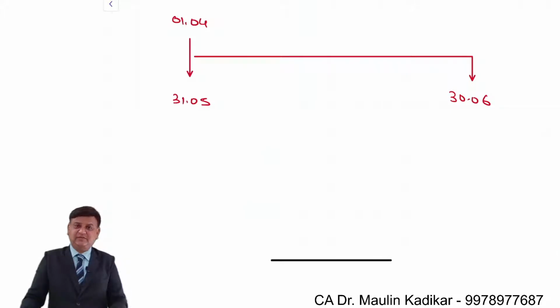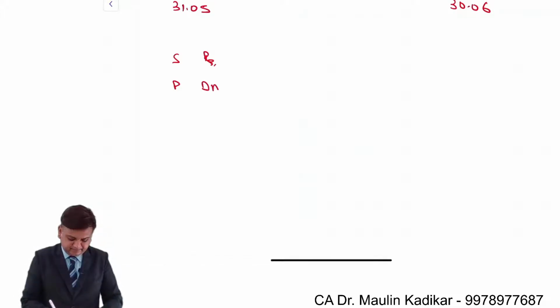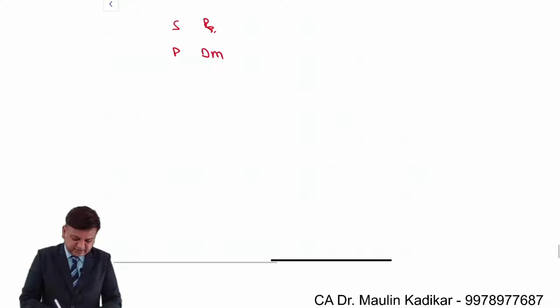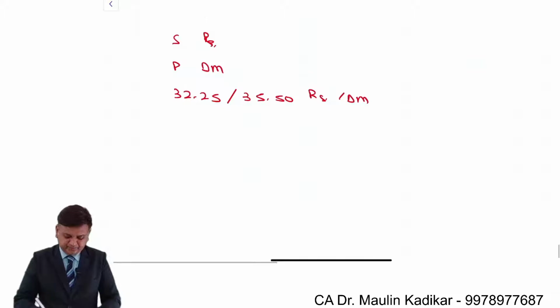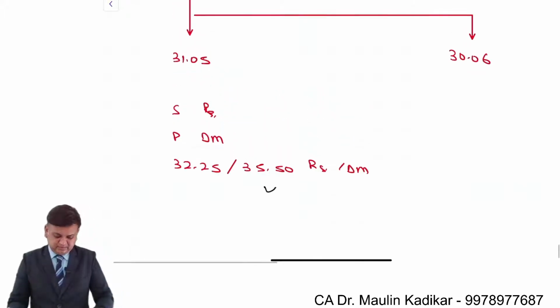Initially it was sell of DM, so now it will be sell of rupees and purchase of DM. Now on 1st of April for 31st of May, the forward rates are 32.25 slash 35.5 rupees per DM. Sell of rupees means higher amount of rupees will be applicable.